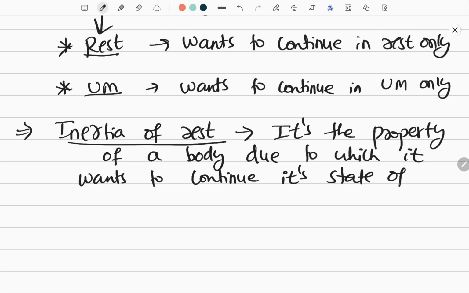Please read this statement one more time. Inertia is an inherent property. It is the property of a body due to which it wants to continue its state of rest. Then only it is called inertia of rest.